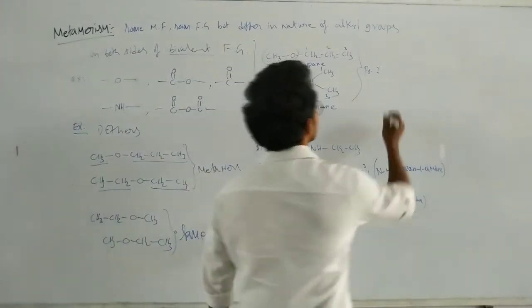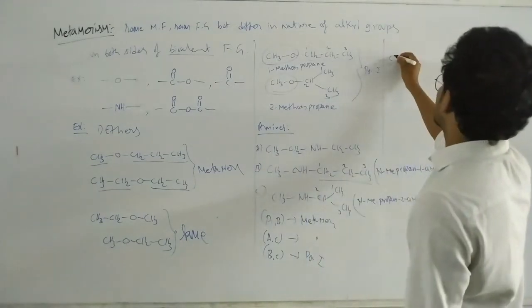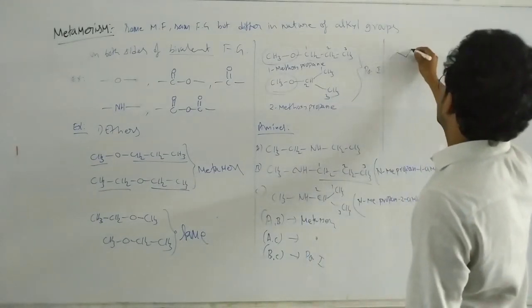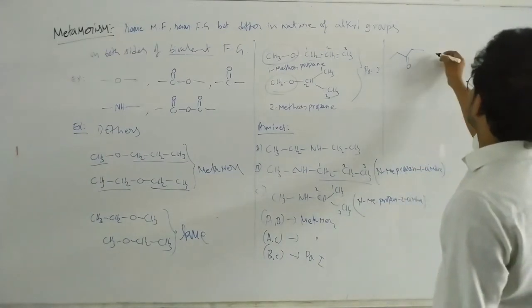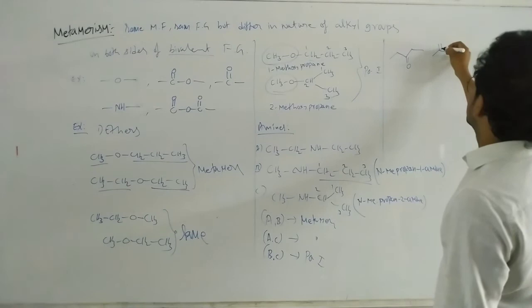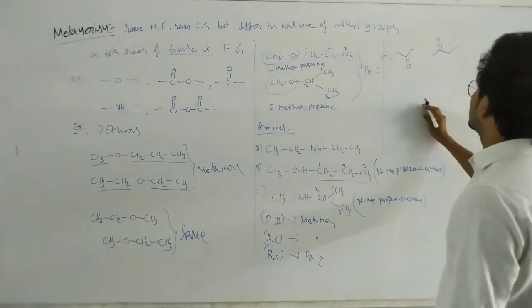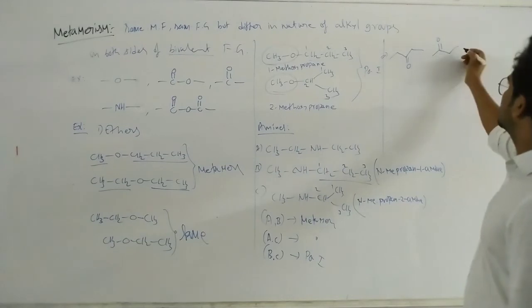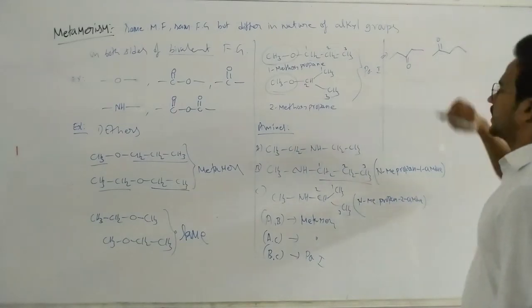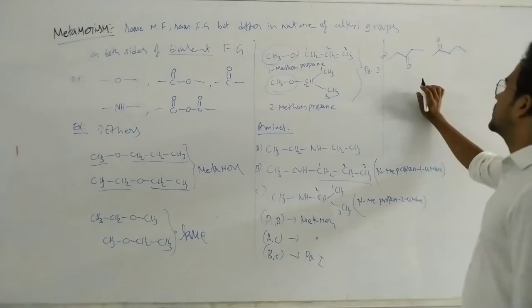Okay, that's it. And in case of the ketones also, here in this case, these two are the metamers. Here ethyl, ethyl. Here in this case methyl, propyl. Okay, these two are the metamers.